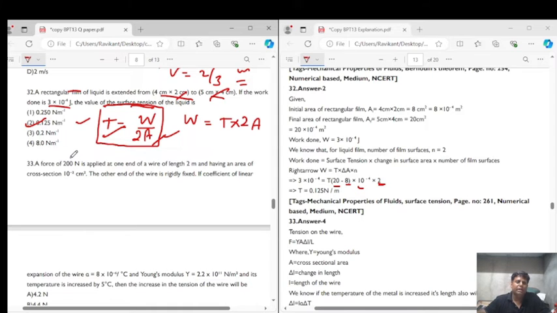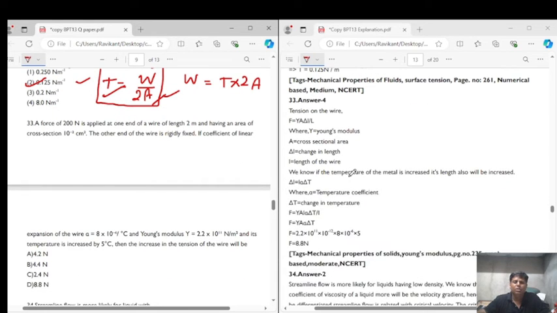Now let's come to question number 33. In question number 33, a force of 200 Newton is applied at one end of a wire of length 2 meter and having an area of cross section of 10 to the power of minus 2 centimeter square. The other end of the wire is rigidly fixed. The coefficient of linear expansion of the wire is given as alpha equal to 8 into 10 to the power of minus 6 per degree centigrade. Young's modulus is given as 2.2 into 10 to the power of 11 Newton per meter square, and its temperature is raised by 5 degree centigrade. Then the increase in the tension of the wire will be.